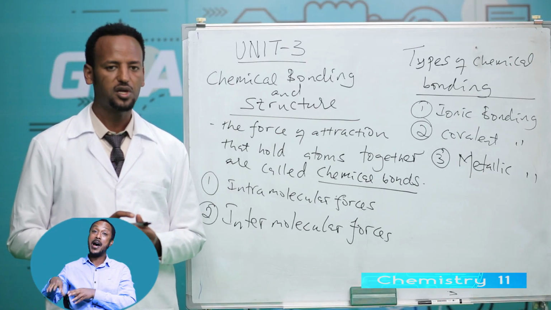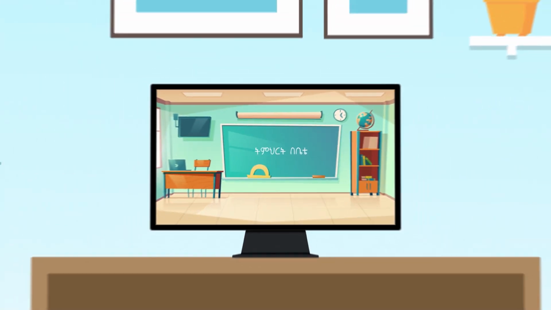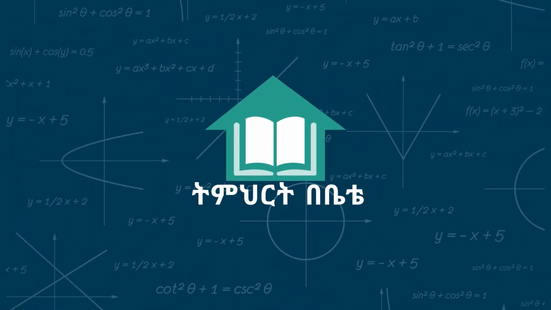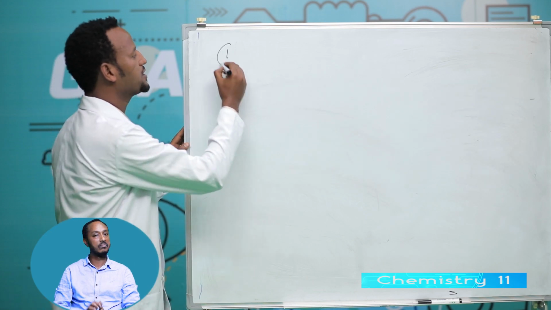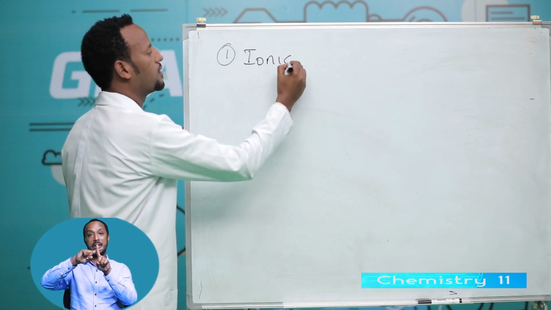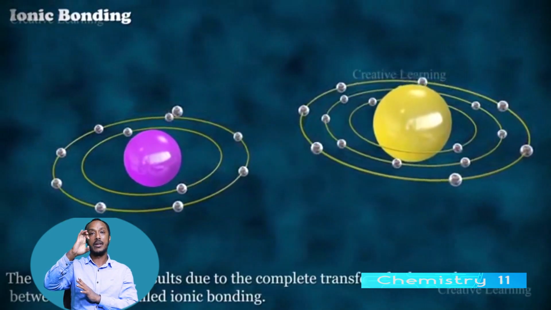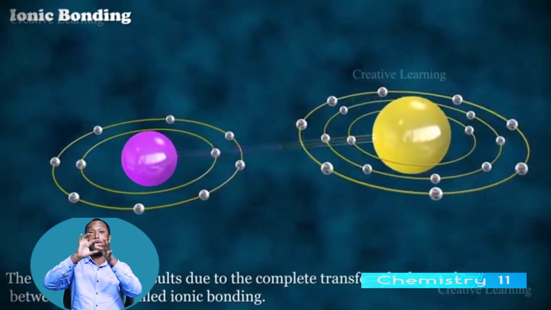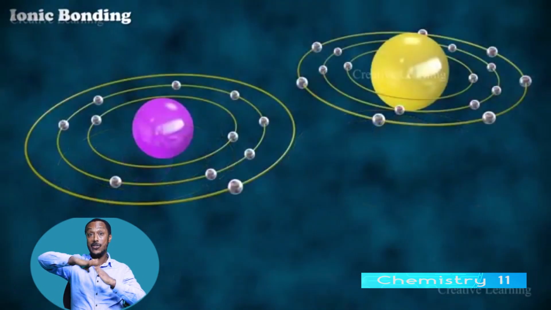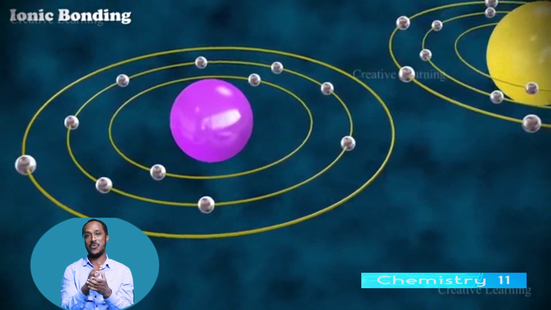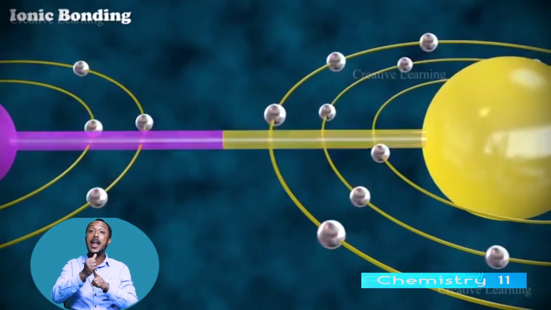Students, what is ionic bonding? Ionic bonding is formed by electron transfer, from metal to non-metal or non-metal to metal.